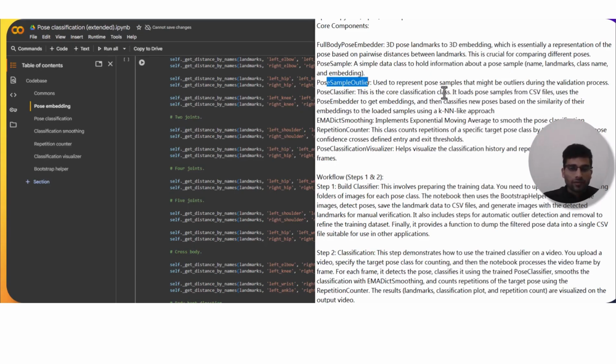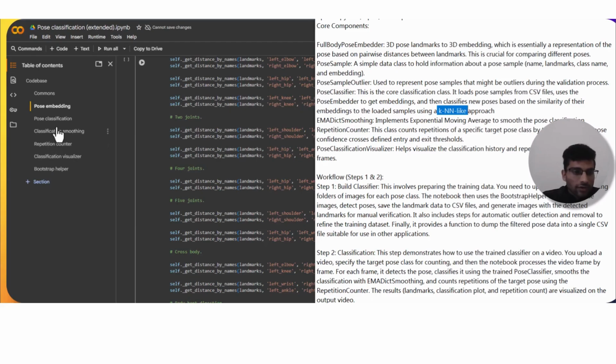So we have defined a function for outliers as well. Then we have the pose classifier, which is how the pose is basically classified. This is the core classification task. It loads pose samples from CSV files, then uses the pose embedder to get the embeddings. And then it classifies new poses based on the similarity of their embeddings to the loaded samples using a KNN-like approach.